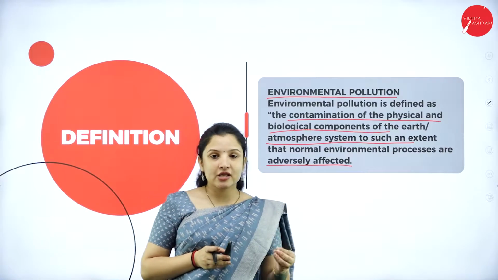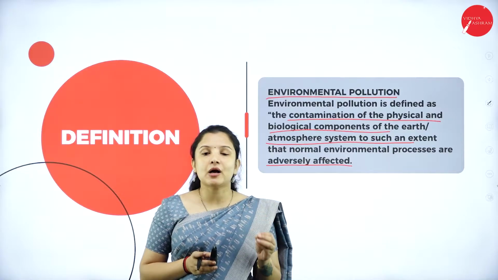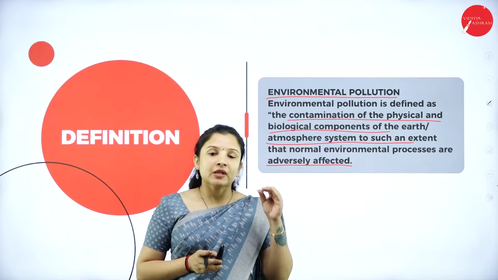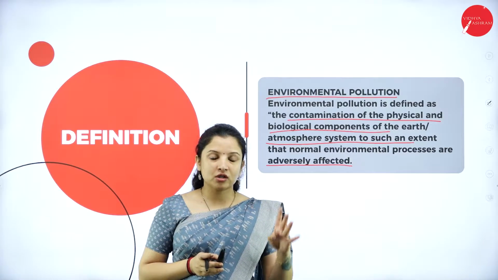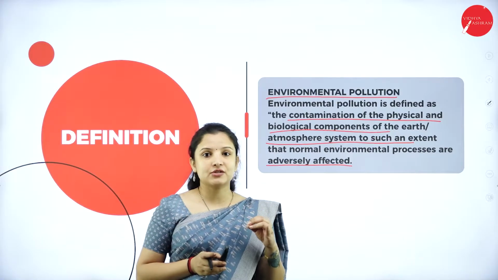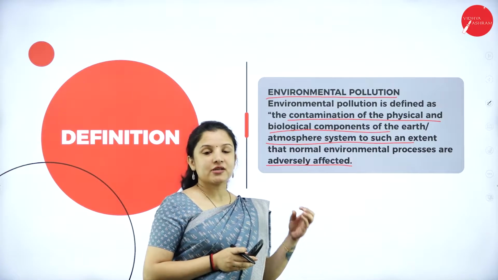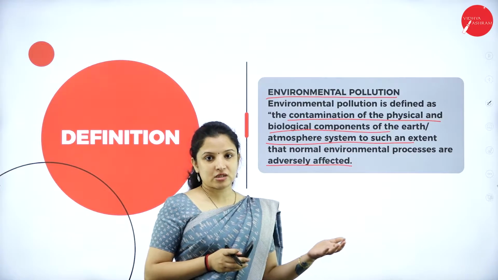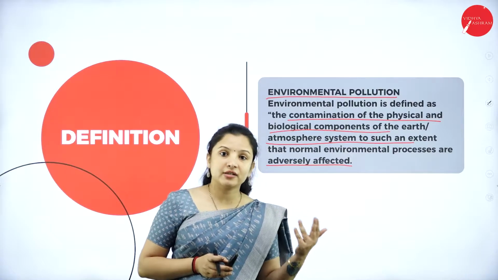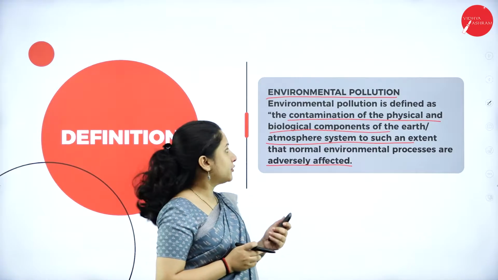So any change that is brought about or any adverse effect that brings about a change in the environment, be it the water, air, soil, the earth on the whole, etc. So any change, be it physical change or biological change that occurs because of human intervention or because of natural calamities also, it is nothing but environmental pollution.